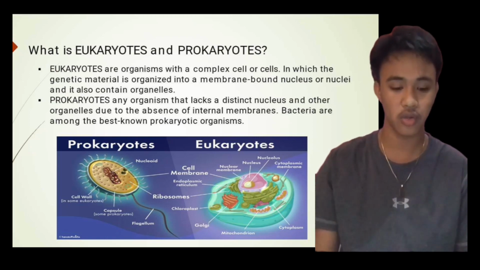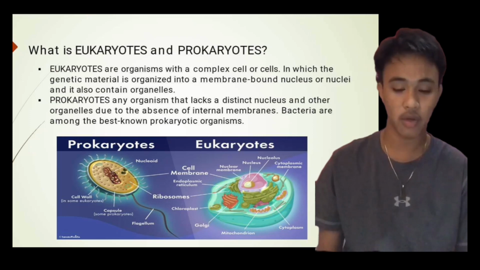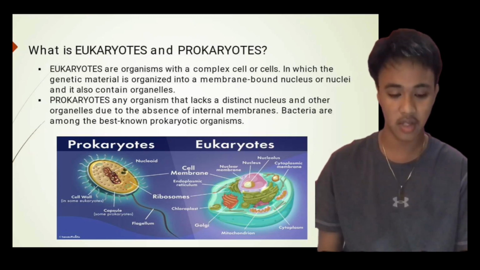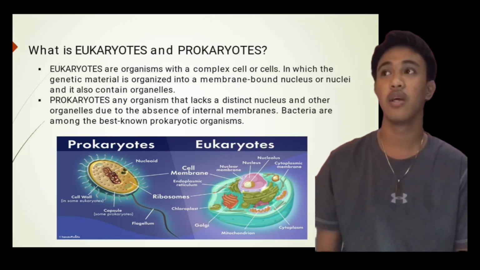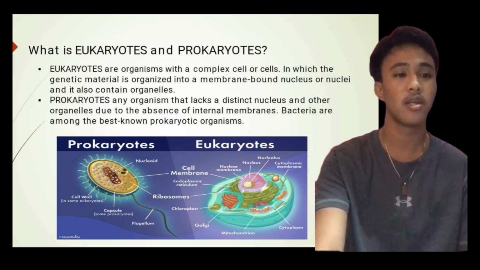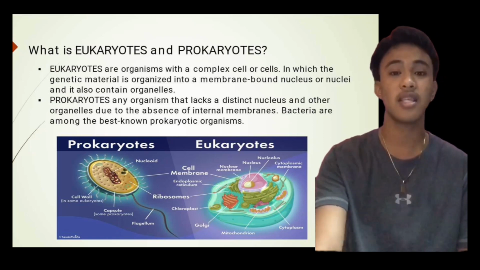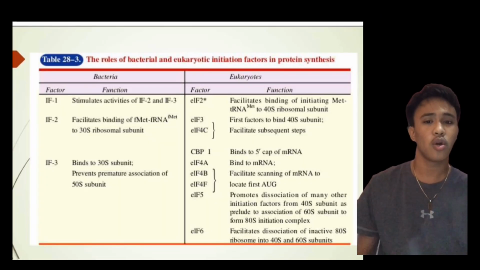So what are prokaryotes? Prokaryotes represent bacteria, mycoplasma, and blue-green algae, and they lack a well-defined nucleus and have the presence of a cell wall. As you can see in this picture, you can see what it is in prokaryotes and eukaryotes. So there's a table.